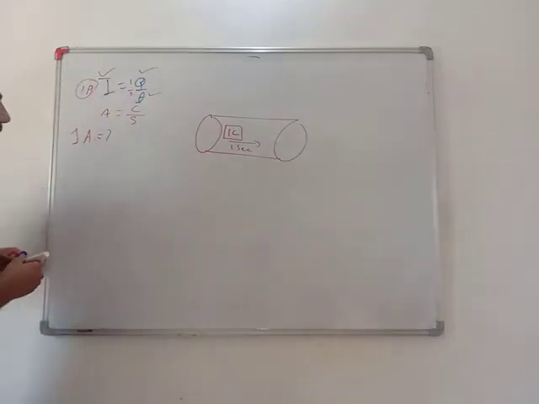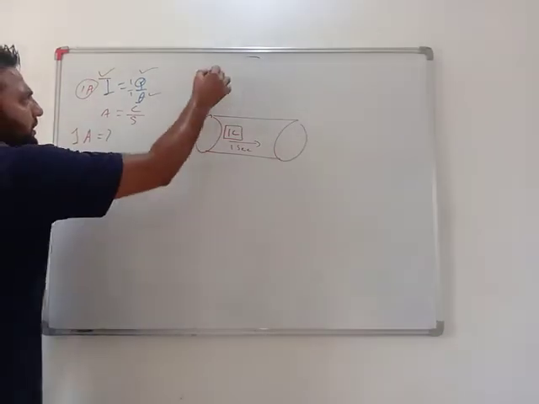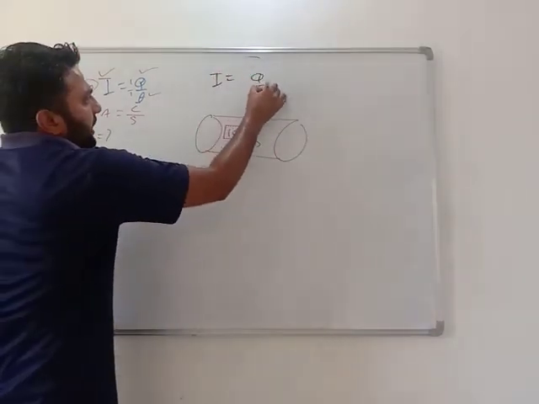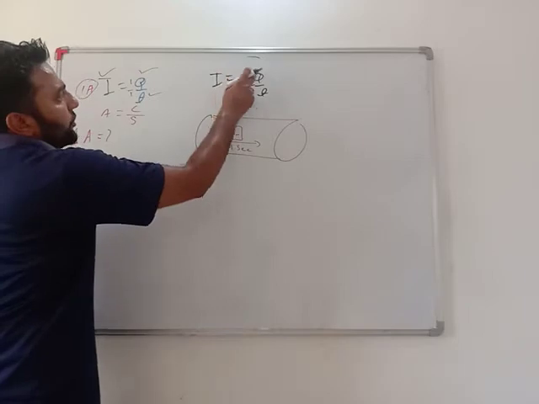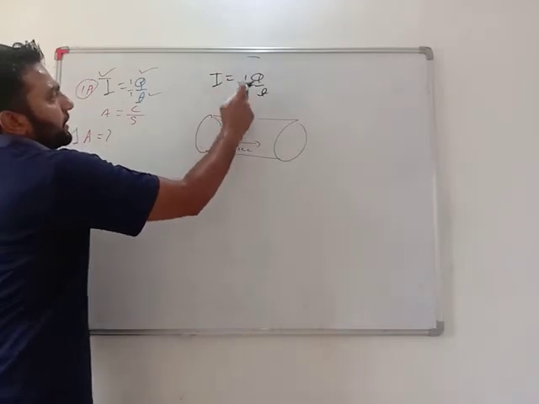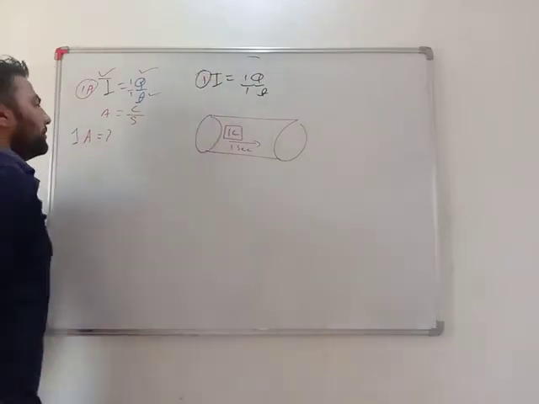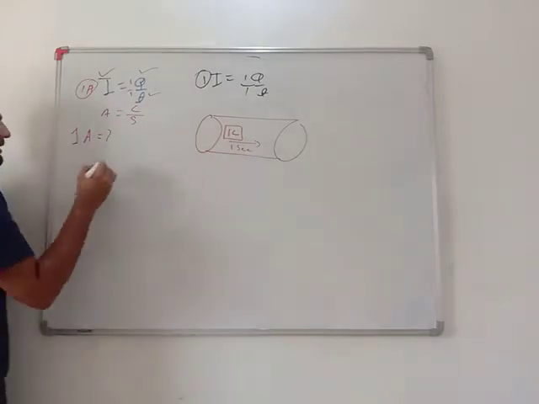So what is 1 ampere? See my dear student, this is very simple. I equals q by t. If I put q as 1 and t as 1, then 1 upon 1 will be 1, yes or no? So what is 1 ampere current?